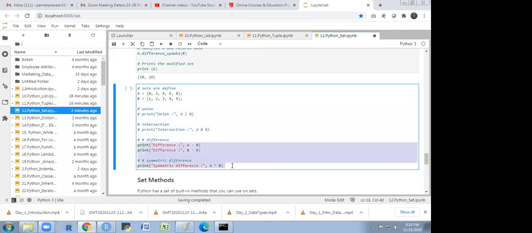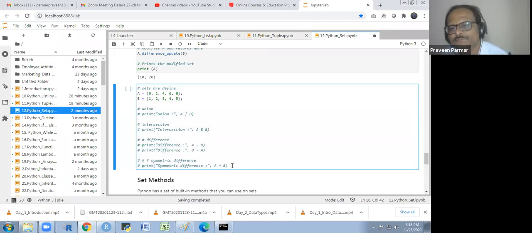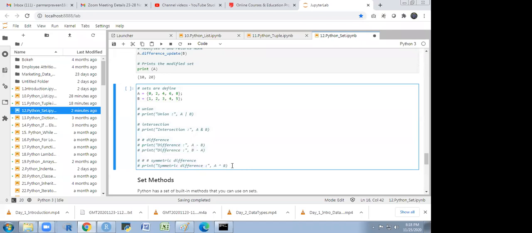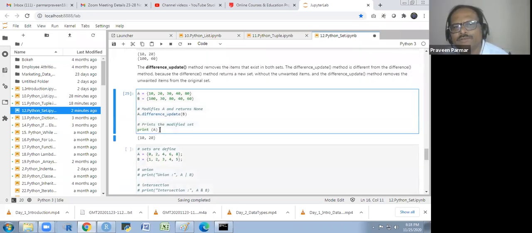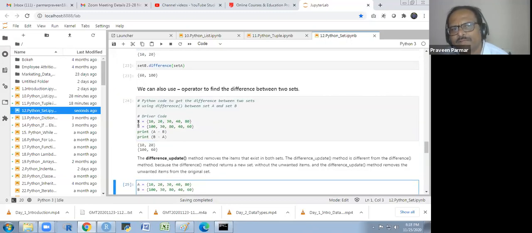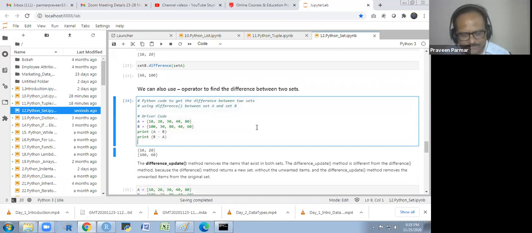Sir, wait, sir. Hello. Yes. So in the above case, you use the difference update method. I did not find any difference. It makes a change in set A. The difference method is not making a change in set A. If you print set A, you will get set A the same.